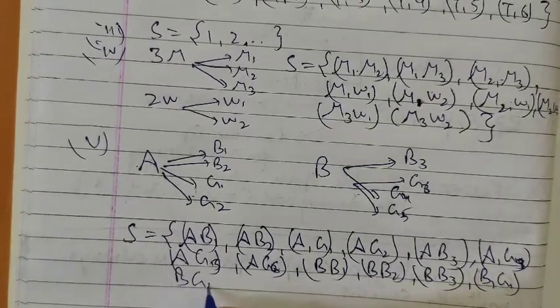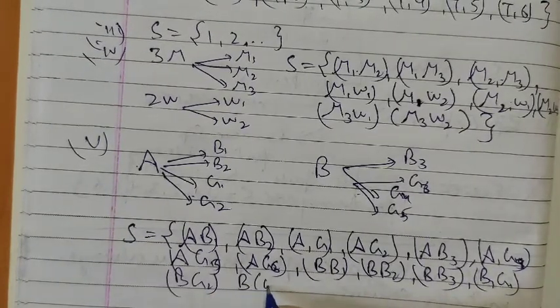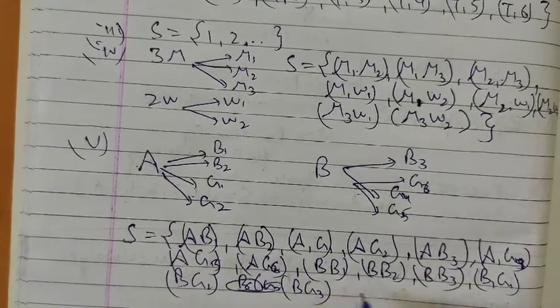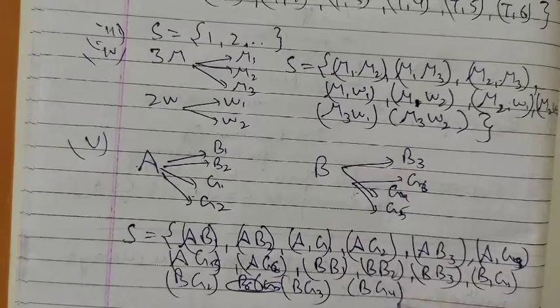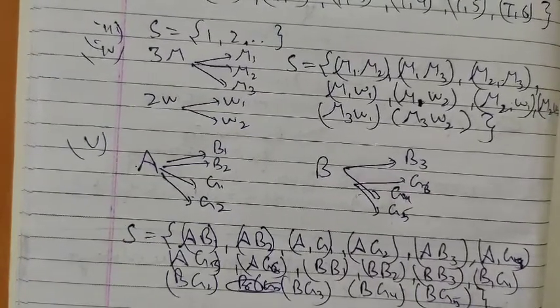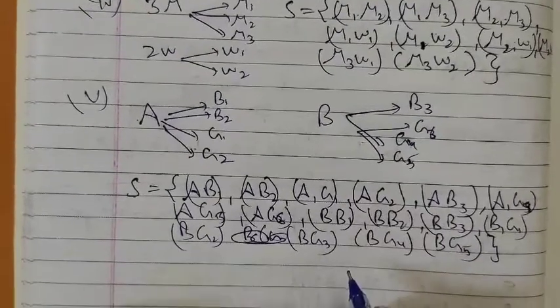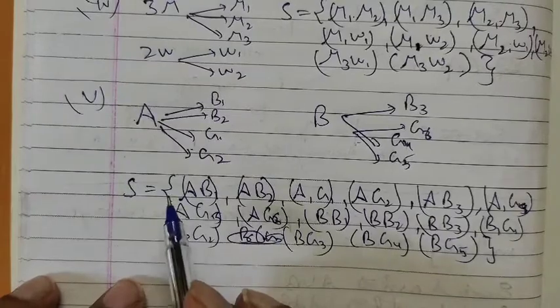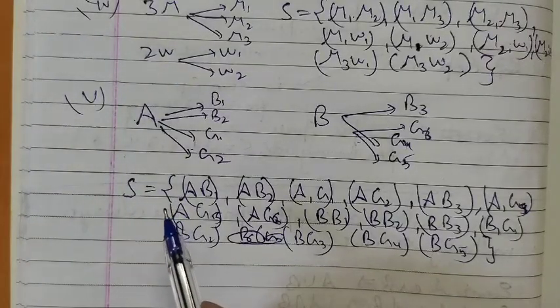B with G2, B with G3, B with G4 and B with G5. So these are all possible outcomes, all possible events of the sample space, right? So in this way we can write the sample space.